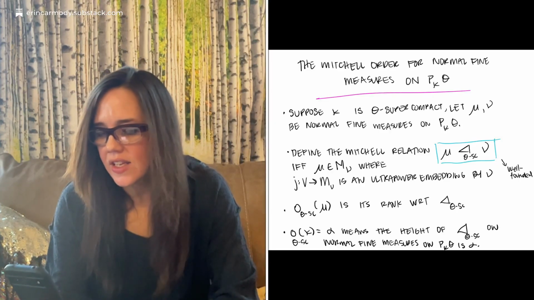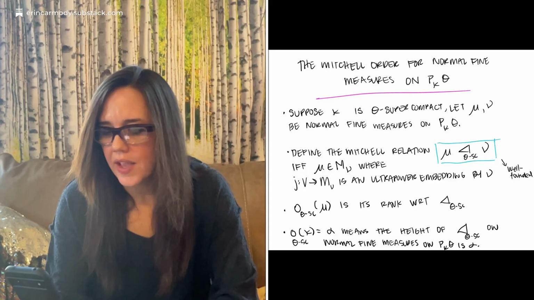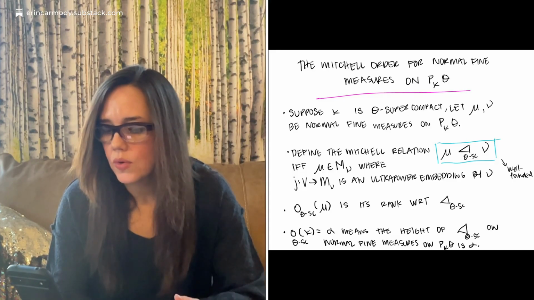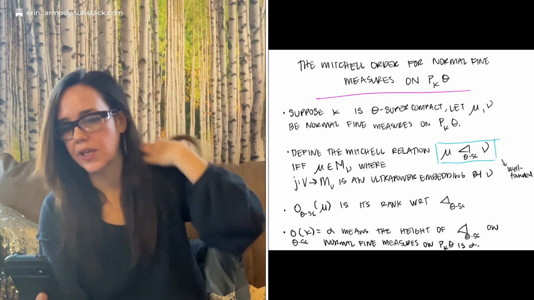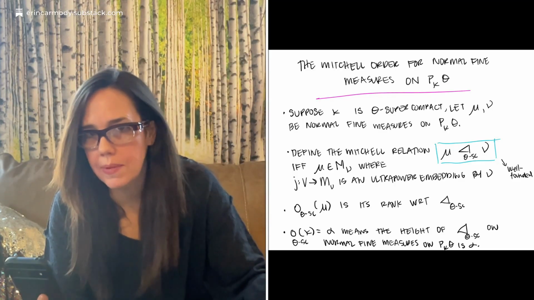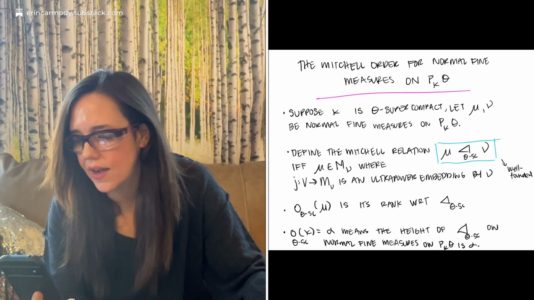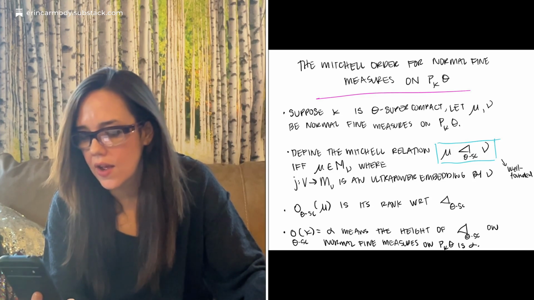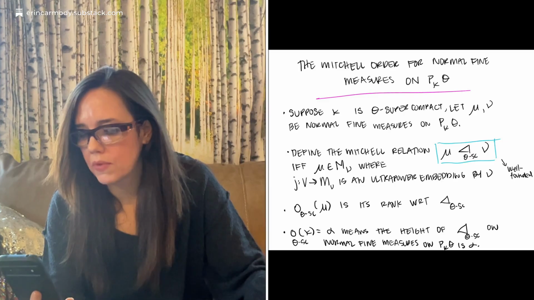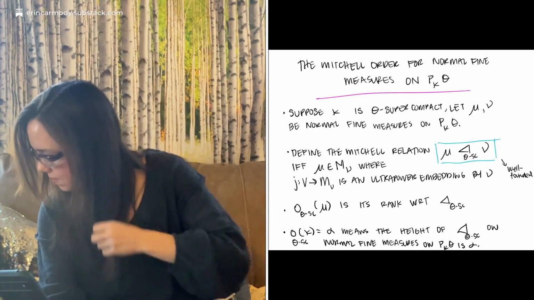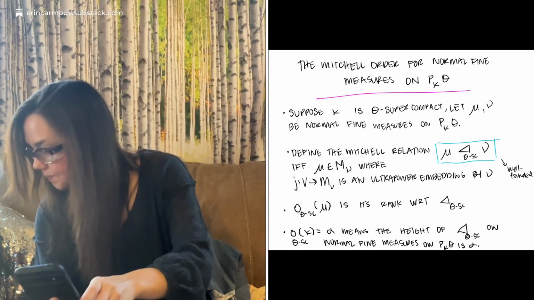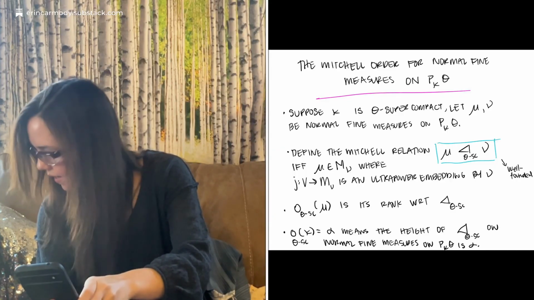Okay, so order theta SC of mu is the rank with respect to this relation. Order of kappa equals alpha means that the height of this relation on normal fine measures on P kappa theta is alpha. So you can imagine these measures sort of building up. And then what's next after that?